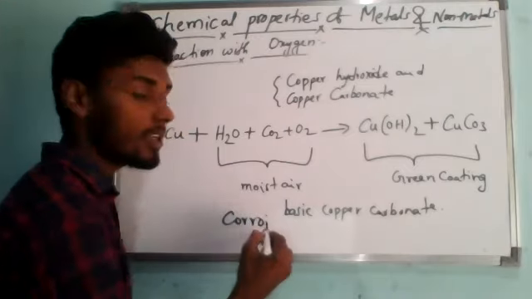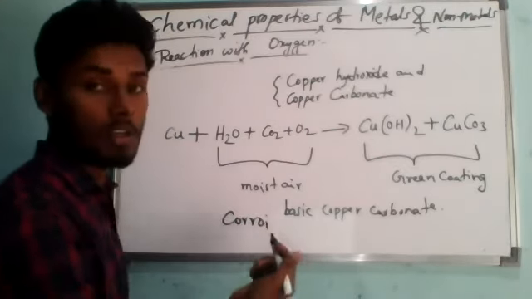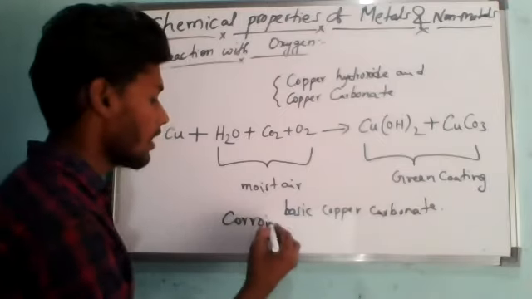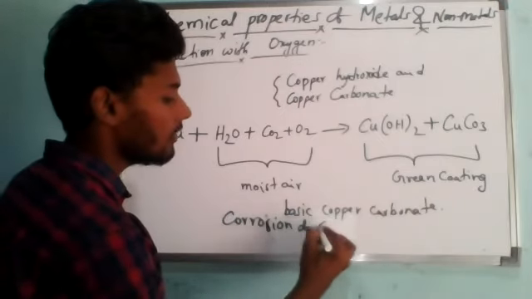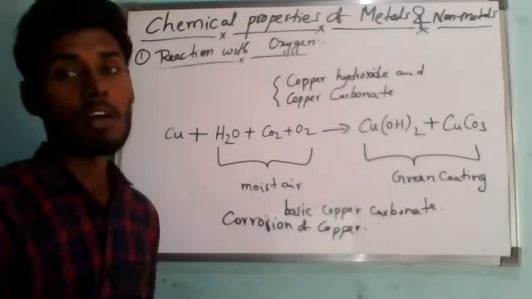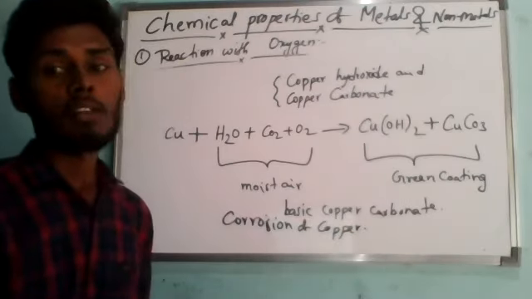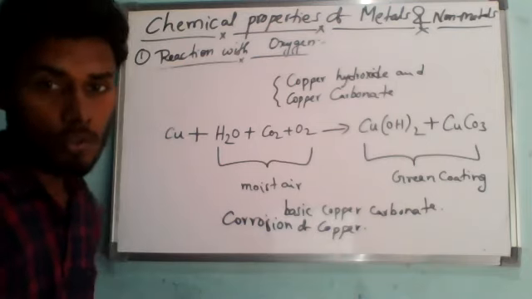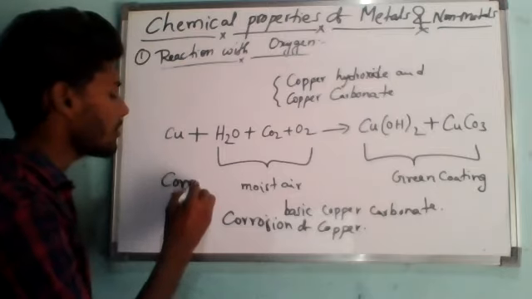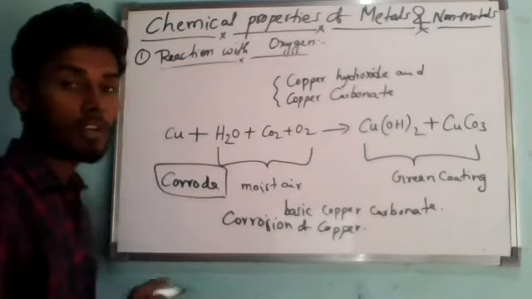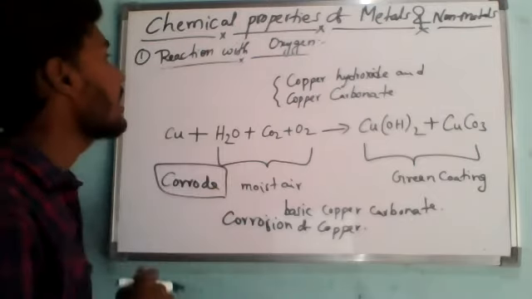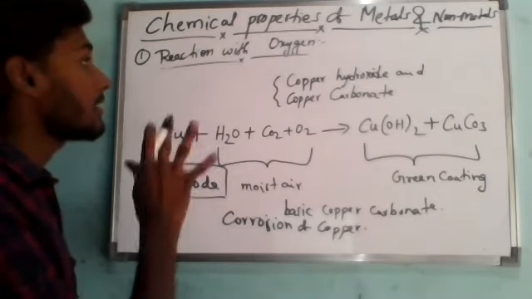In iron, it is called rusting of iron; in copper, it is called corrosion. Most metals corrode in nature when exposed to the atmosphere. So this is about metals reacting with oxygen.